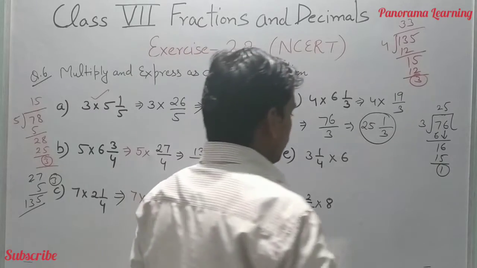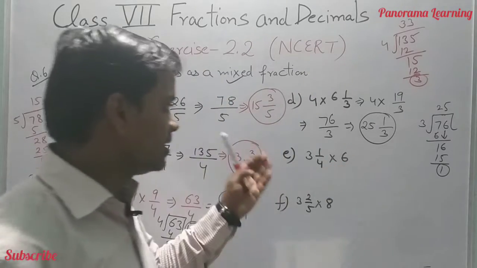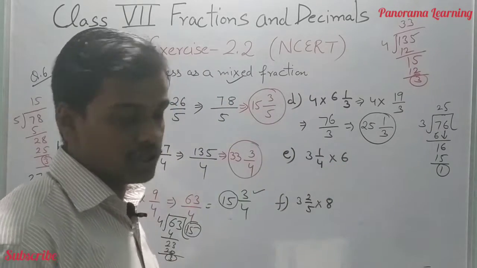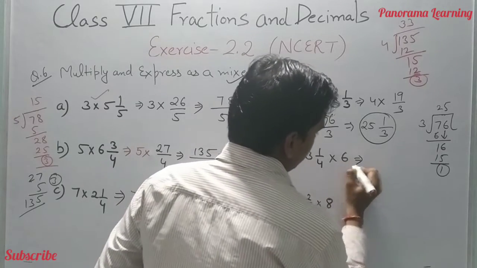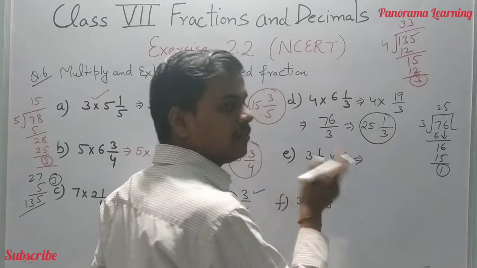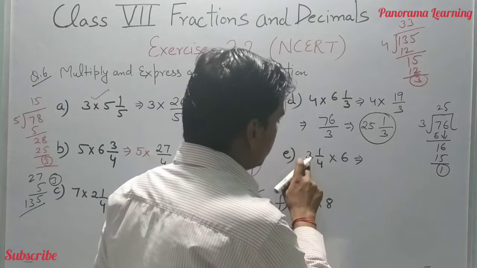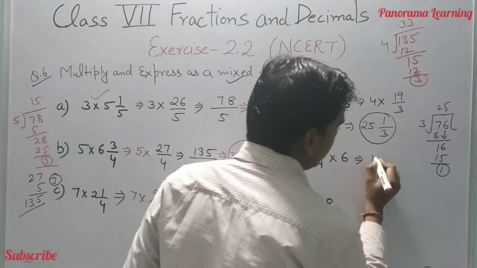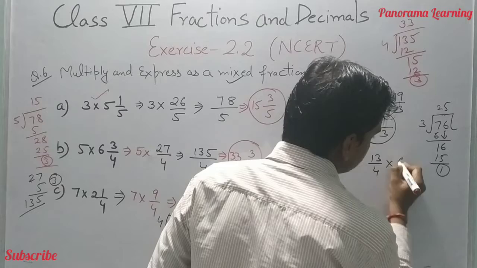3 whole 1 by 4 into 6. This is the next part of this question. 3 whole 1 by 4. First we convert this into an improper fraction. 3 fours are 12 plus 1, 13 by 4 into 6.